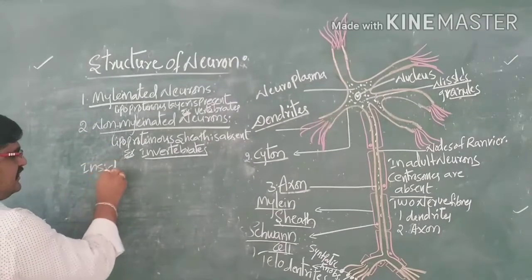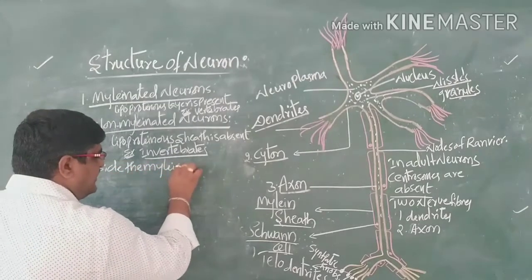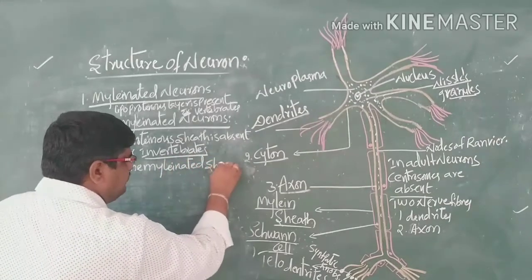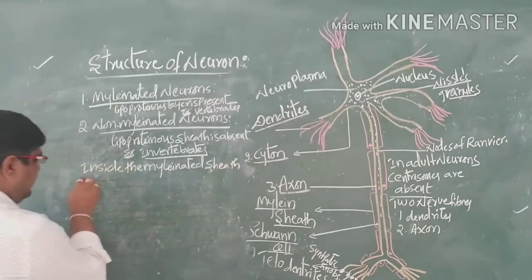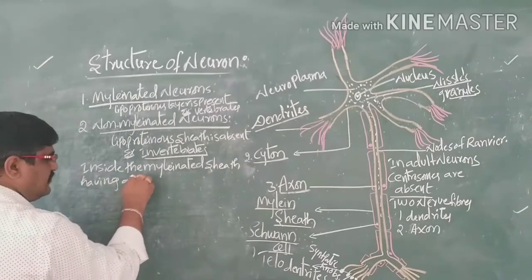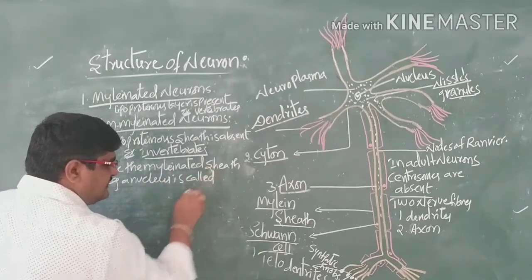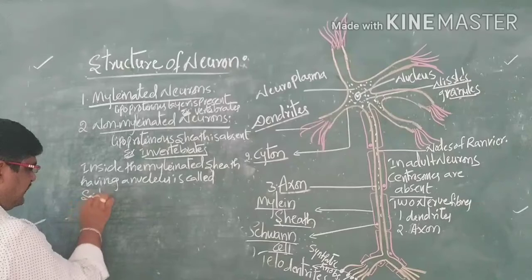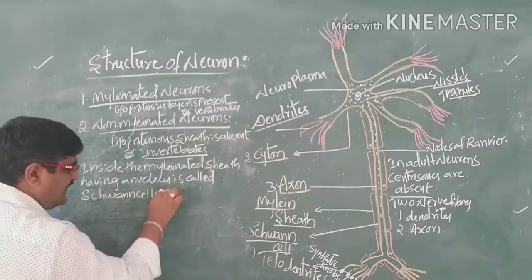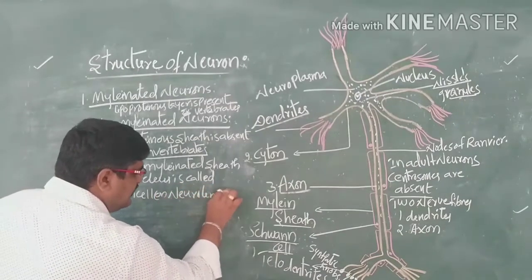Inside the myelin sheath there is a nucleus, and that cell is called the Schwann cell, or neurolemmacyte.